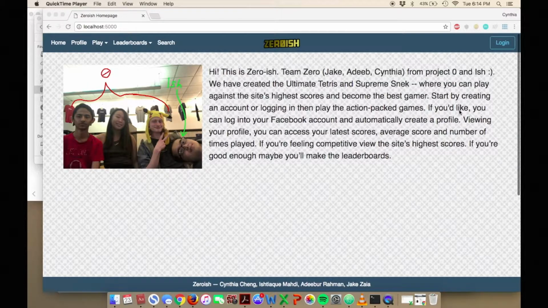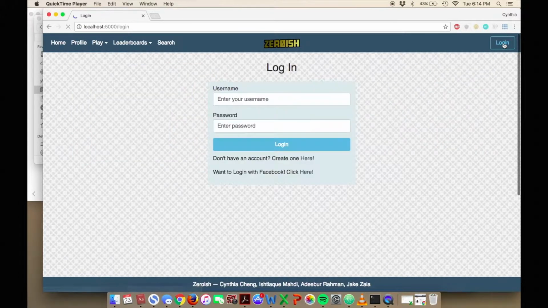And there it is. It's called Zero-ish. Now, if you want to navigate our website, all you have to do is go to the top right corner, which is our login button. And you can create an account if you don't have an account, or you can log in. So we're gonna create an account.